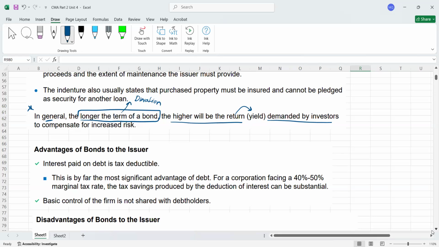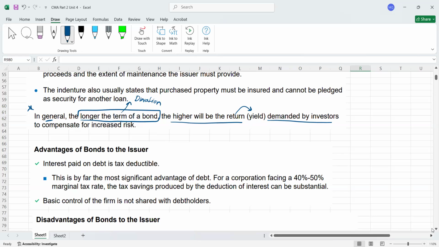So definitely 20 years has more uncertainty. You don't know what will happen in 20 years. It means your money is going to be tied up in the business for 20 years, so you are on the risky side as an investor. So you will demand a higher return for this. This is the concept.